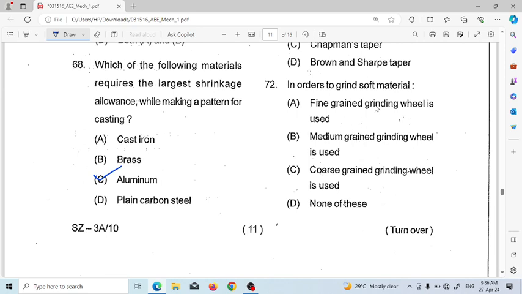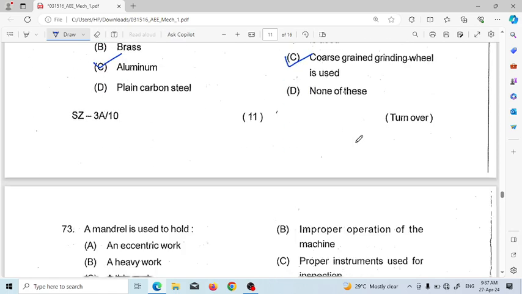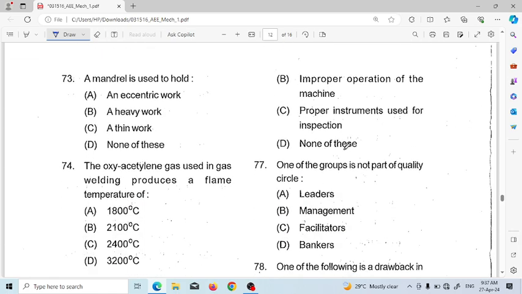In order to grind soft material, fine grain grinding wheel is used, medium grain grinding wheel is used, coarse grain grinding wheel is used, none of these. So to grind soft material, we need coarse grain grinding wheel. Next question number 73. A mandrel is used to hold an eccentric work, heavy work, a thin work, none of these. The answer will be none of these.